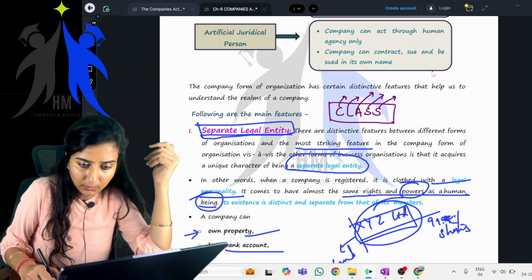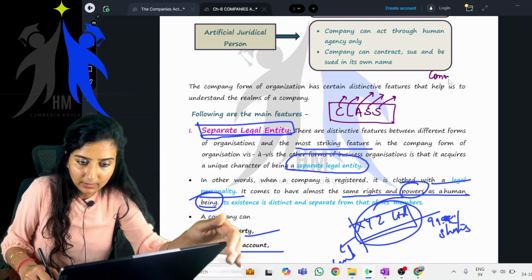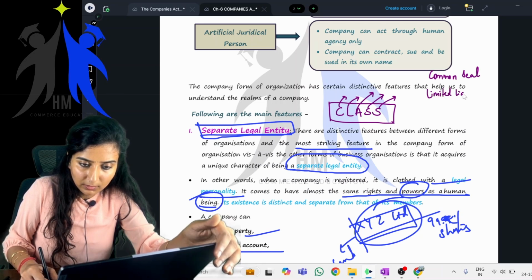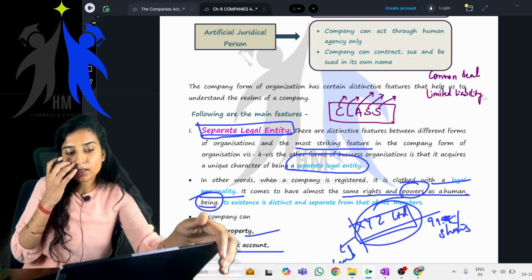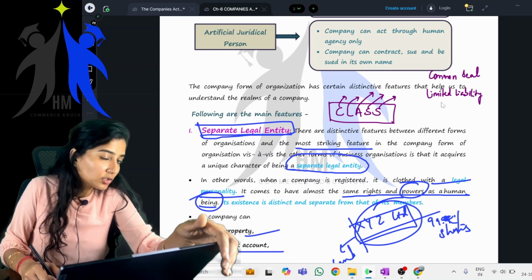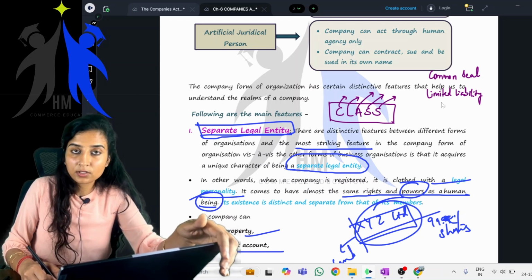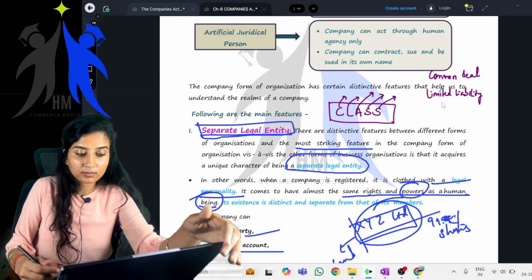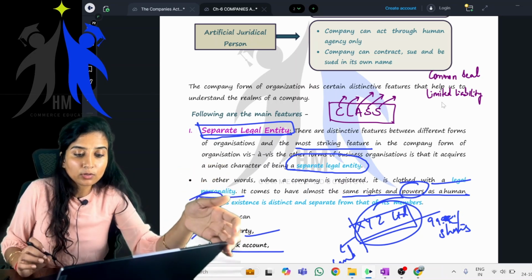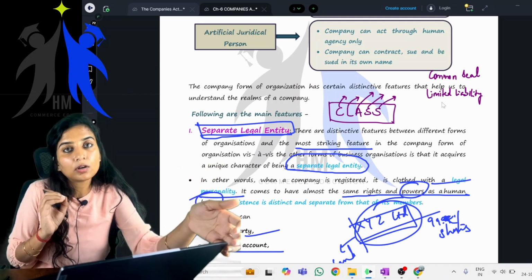C being what? Common seal. Common seal. L, limited. You could get a question in the examination asking you to write all the features of the company. So you should not make a mistake in such questions. Children, you should never make mistakes. If the questions are straightforward, you should feel very happy. You should not lose even a single mark when you get such questions.